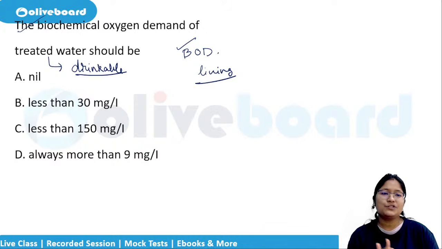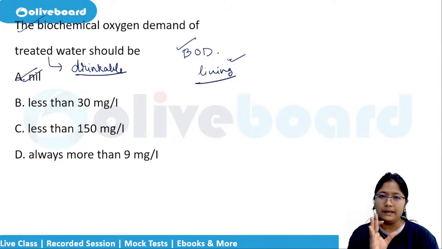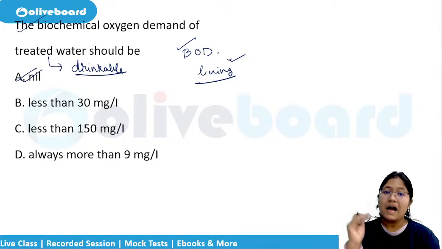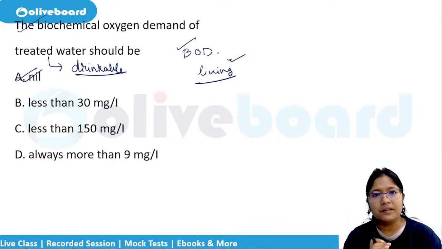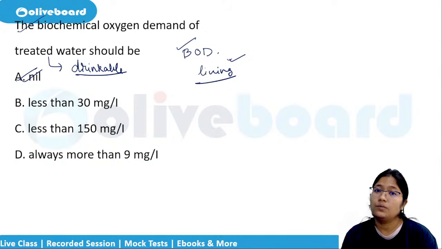Nobody should be there. Or if there is any kind of chemicals also for that matter, understand like that and remember like that: it should be nil. There should not be anything present. Biochemical oxygen demand should be nil. The higher it is, the more polluted it is. And there are many places which are beyond the accepted range, more than 100. Even industrial waste goes far above that, just like the air quality index, no?